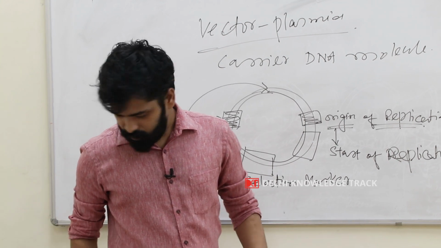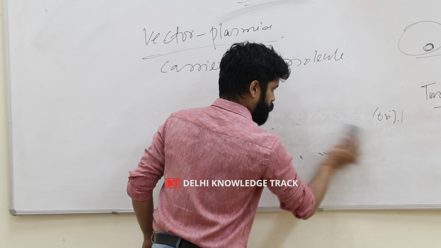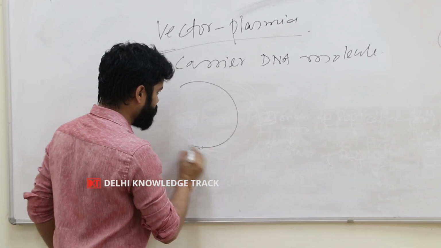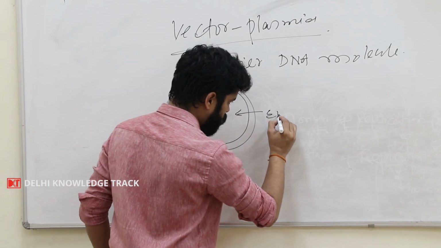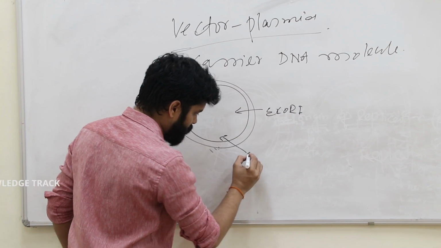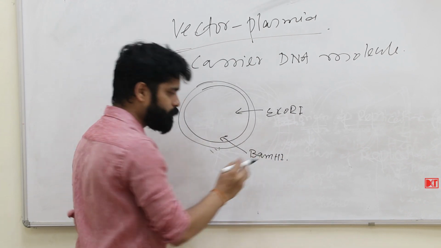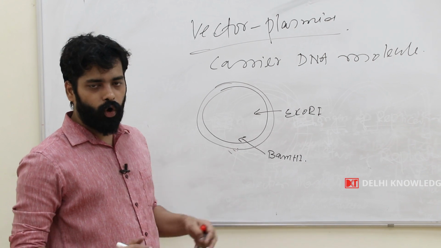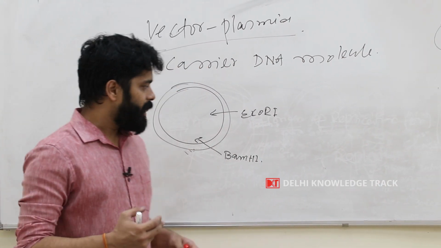So suppose you have a vector, you have digested it with EcoR1, a restriction enzyme, and another restriction enzyme, BamH1. How will you come to know that your vector plasmid has got restricted, or in our lab life we say digested?